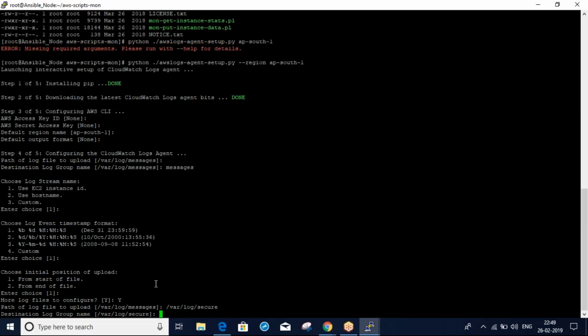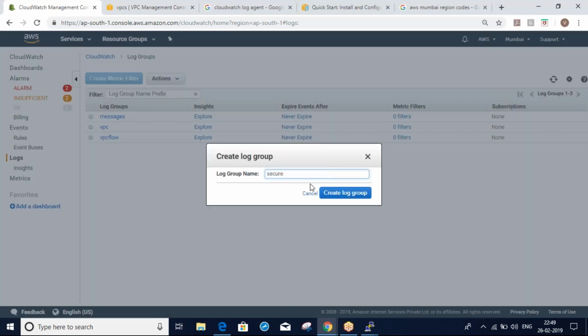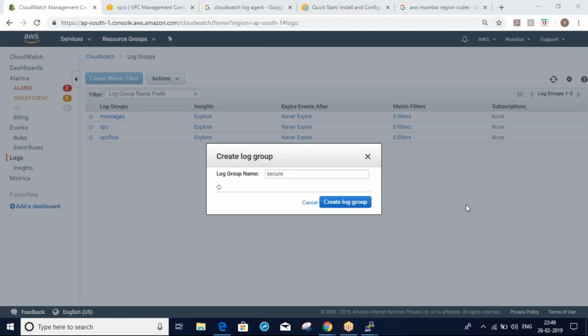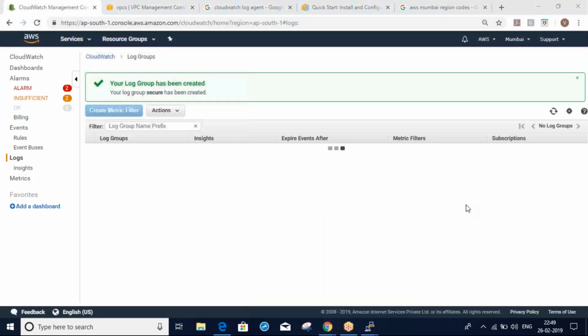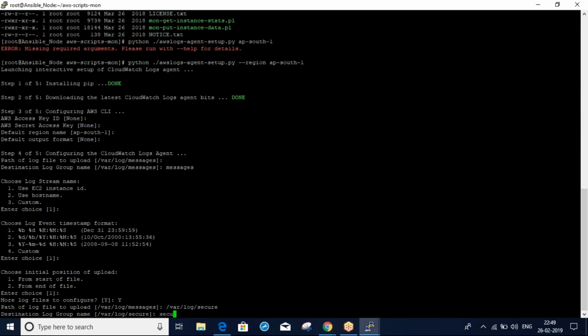For the destination, I will create one destination, secure, in CloudWatch. So here give secure.